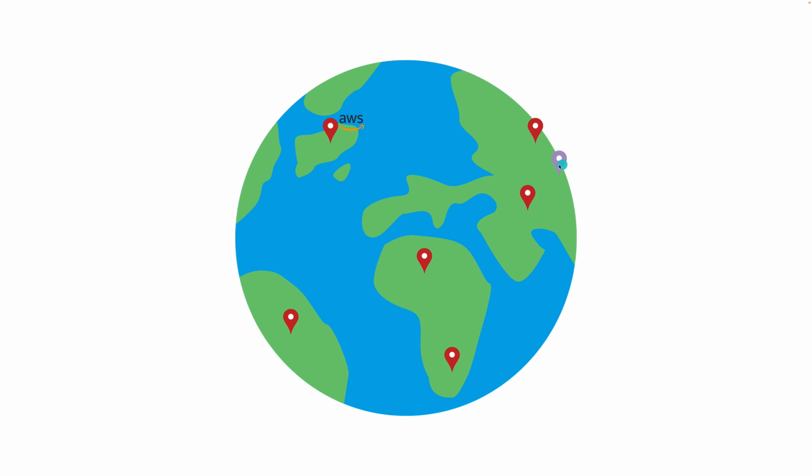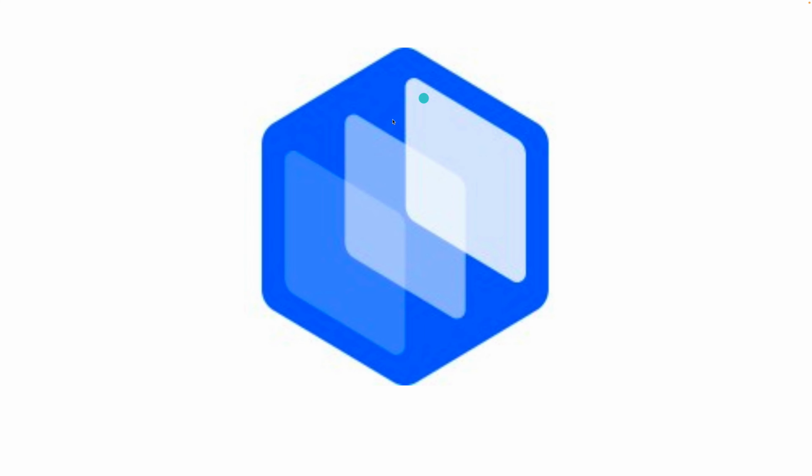Another thing that might happen, and this does happen, has happened to my company, is that a data center at a particular location goes down. And at that point, no matter where you are in the world, whenever you try to make a request, you're not going to get a response back, and that's going to render your application down as well. So this isn't a great approach. And this is what Control Plane is trying to solve.